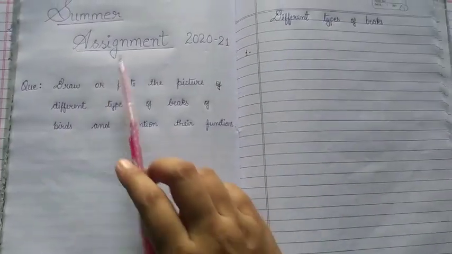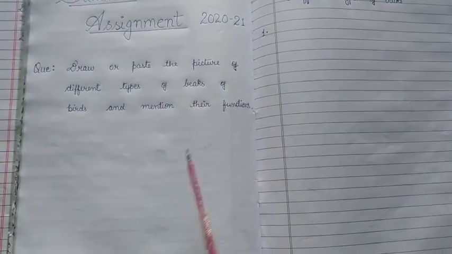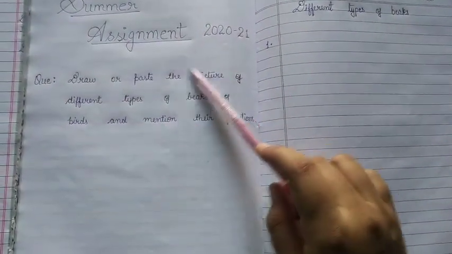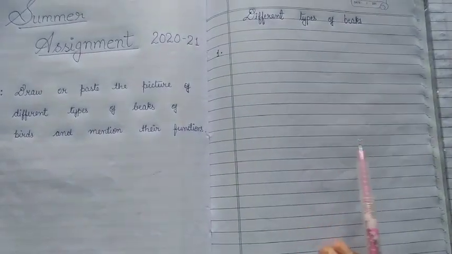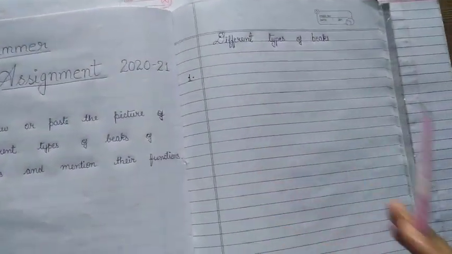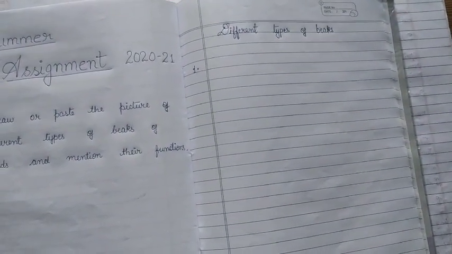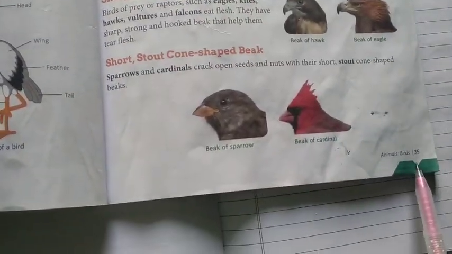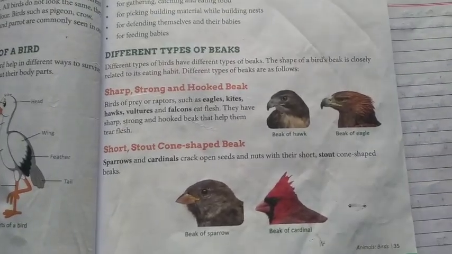So after writing the heading summer assignment 2020-21 and the question, you can decorate this page. You can write this summer assignment in your own style. Then on the next page, the ruled page, you will put the heading different types of beaks, as you can see in the book. Here on page number 35, it is given: different types of beaks. This heading you will write in the copy.